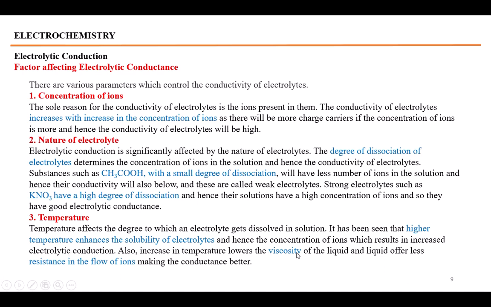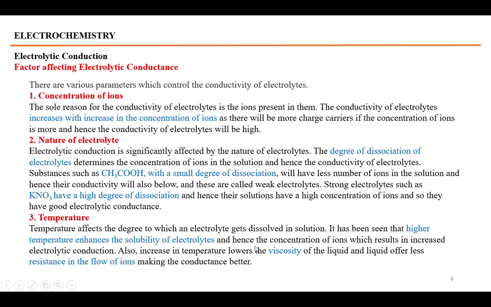Also, the temperature lowers the viscosity. Whenever we would increase temperature, viscosity of the liquid which is molten or solution would become lower, and it starts offering low resistance in the flow of ions, which would make them better conductors. The ions would take lower time to reach the electrodes and make the materials conductors.